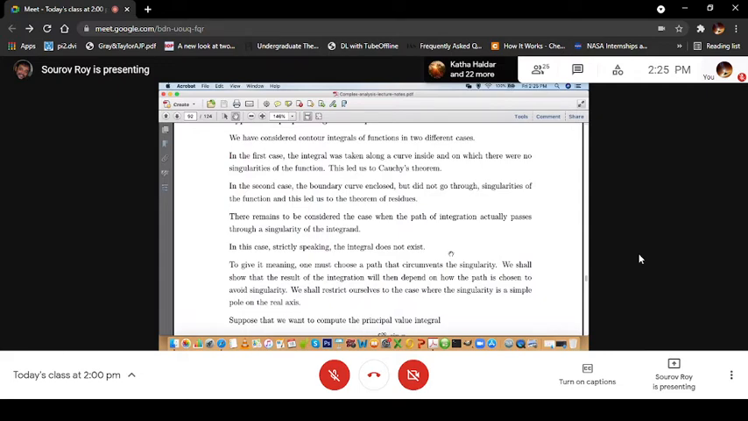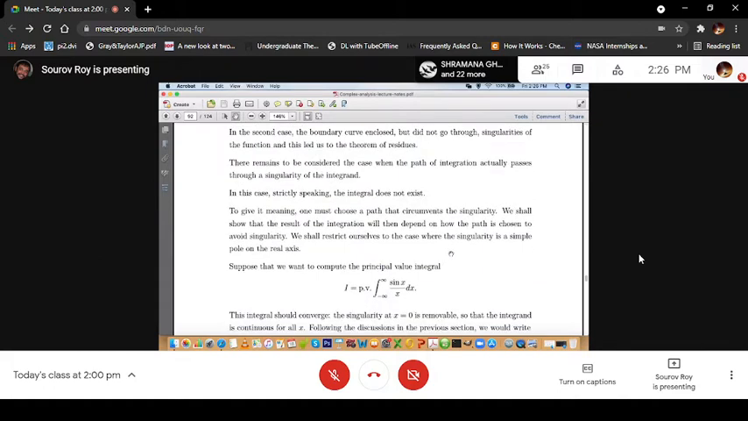So we want to give it a meaning. One must choose a path that circumvents the singularity. We shall show that the result of the integration will depend, in this case, on how the path is chosen to avoid the singularity. So you have to somehow circumvent the singularity. And we shall restrict ourselves to the case where the singularity is a simple pole on the real axis for the time being. Later on we will discuss branch cuts and other things if time permits.